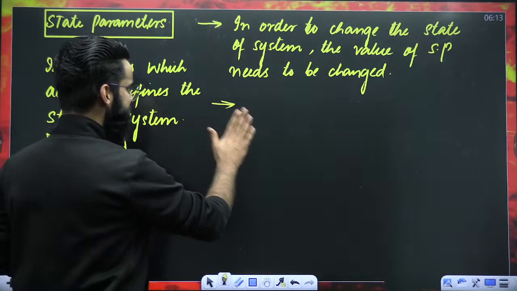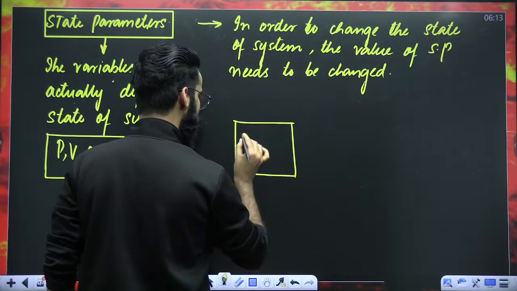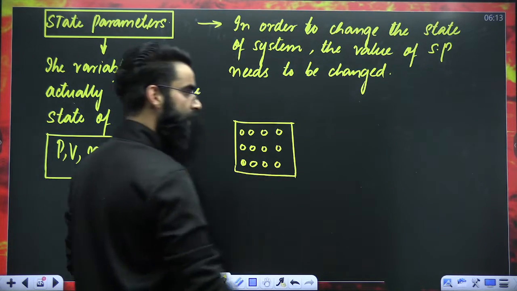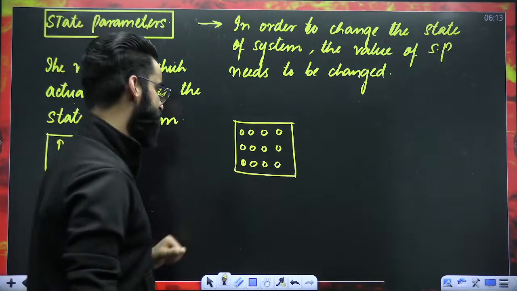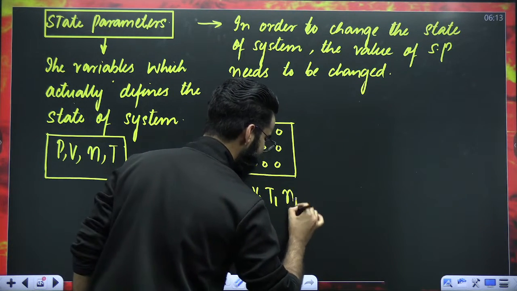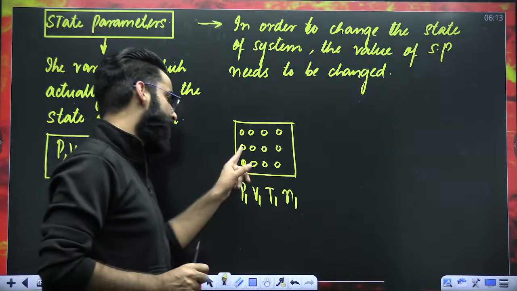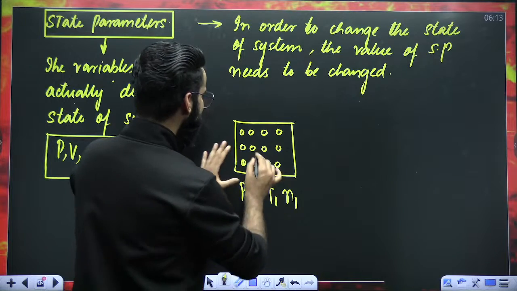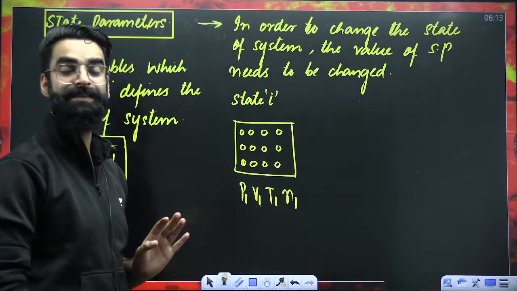Okay. So my dear students, let me make you understand this statement. For example, this is the container, and I have an ideal gas inside this container. These are the ideal gas molecules present inside the container. This ideal gas right now is my system. I'm assuming the pressure of this gas is P1, volume is V1, temperature is T1, moles are N1. So I can say the gas is present at its initial state.